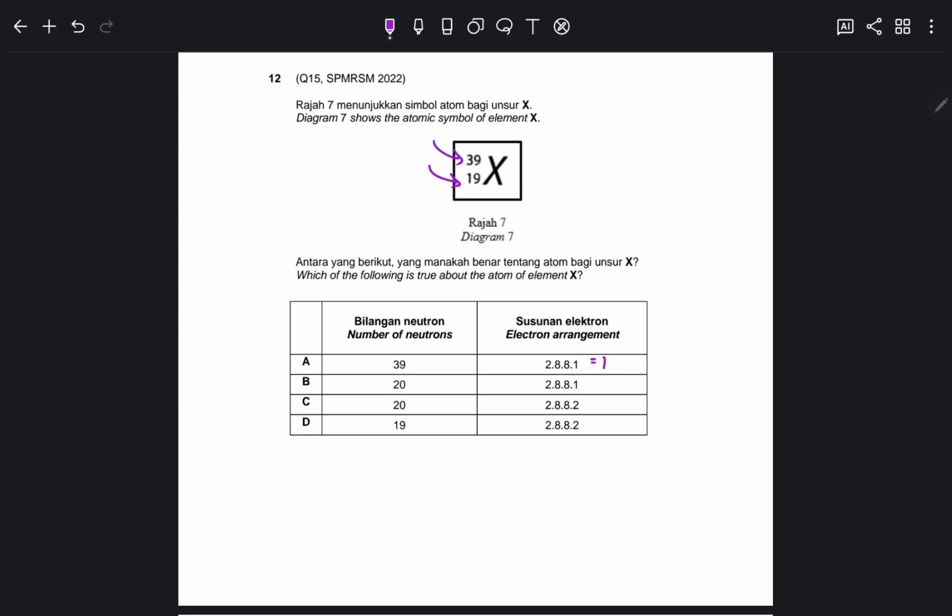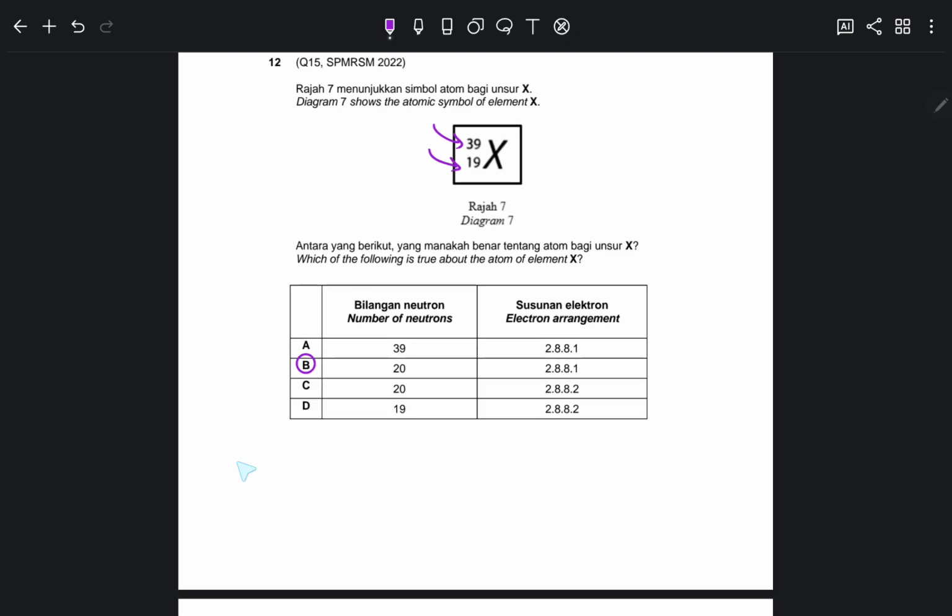Okay, ni pun 19, ni pun 19, ni semua 20. We want 19 je, so C and D are obviously wrong lah. So we have A and B sahaja. Okay, number of neutrons. If we have 39 nucleons and 19 protons, then the number of neutrons is 39 minus 19, which is just 20. So jawapan dia adalah B.